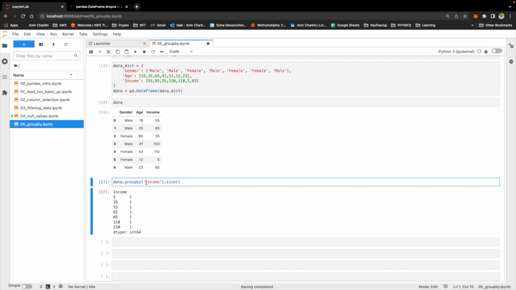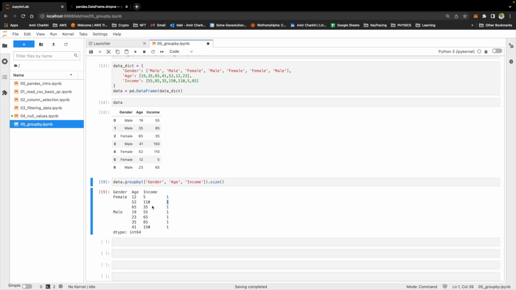Can I do it based on 2 parameters? Of course. You need to make sure you use square brackets because you're going to use a list of column names. Gender, comma, and the next one. You have one female who is 12 years old. These numbers are the number of people. You have a male that is 19 years old. Would I be able to do that based on all of them? Yes, that's absurd for this data frame, but of course you can. One female who is earning $5,000 and is 12 years old. You have another female who is earning $110,000 and is 52.